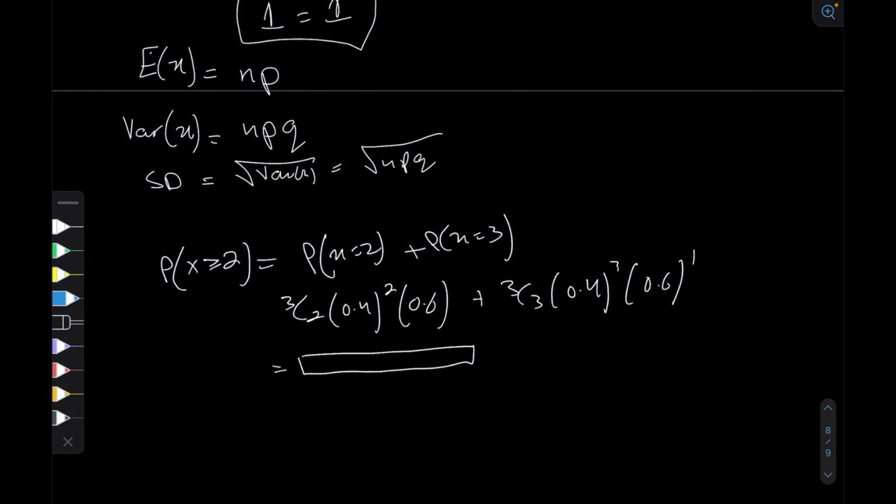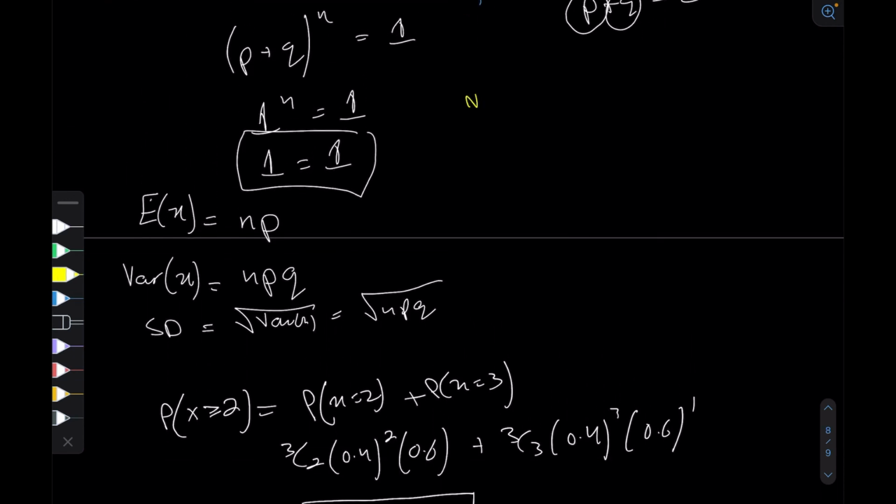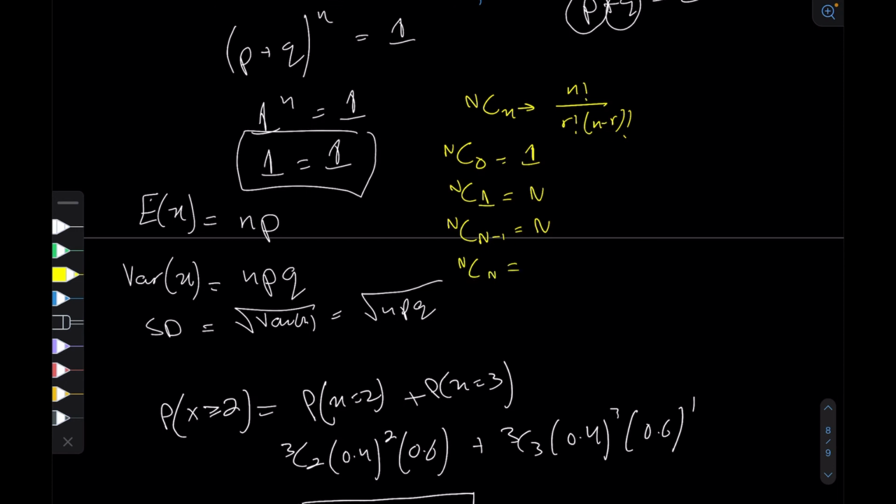One more thing before we end, just remember that nCr is n factorial over r factorial times (n minus r) factorial. And so nC0 would be 1, nC1 would be n, nC(n minus 1) would also be n, and nCn is 1, not 0.